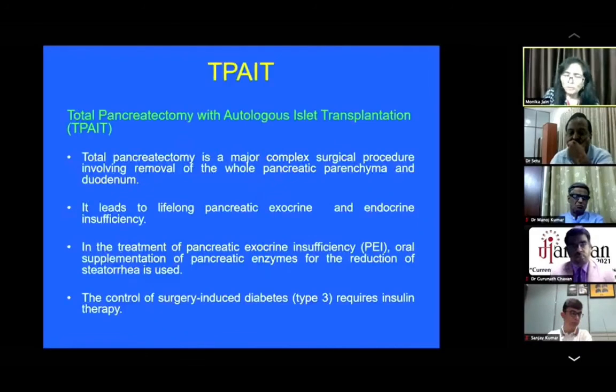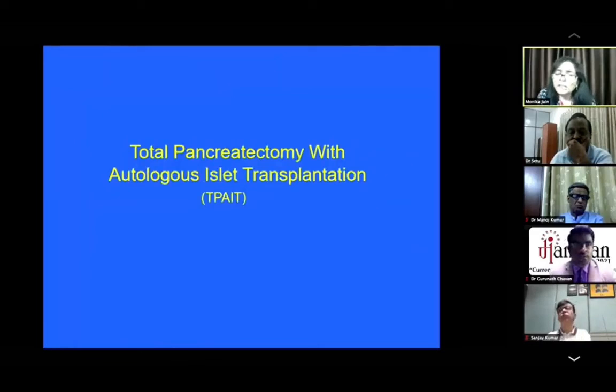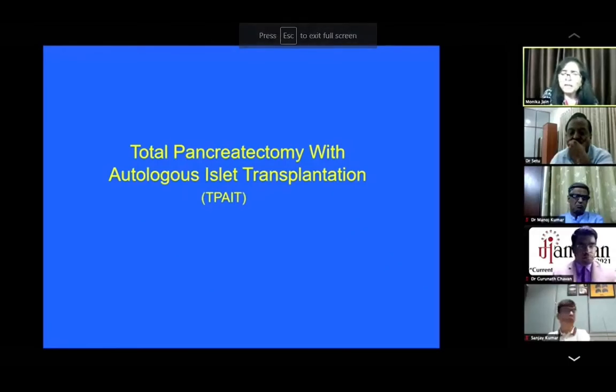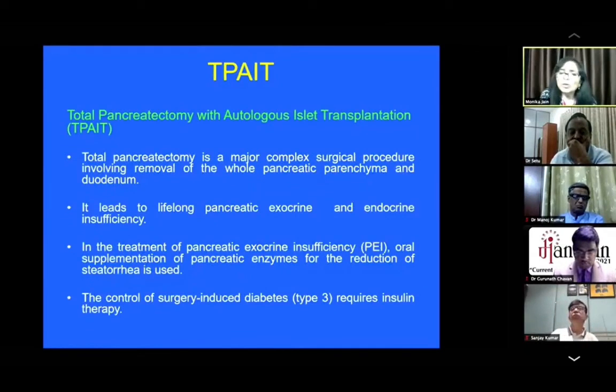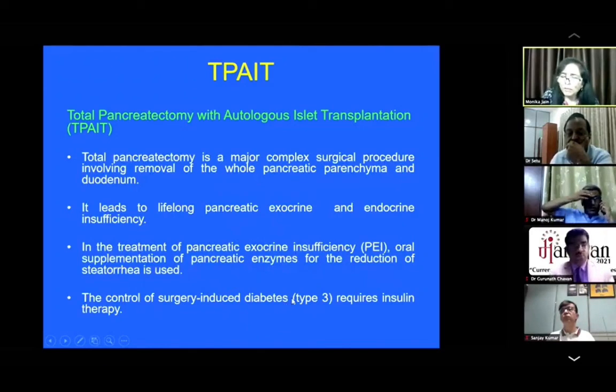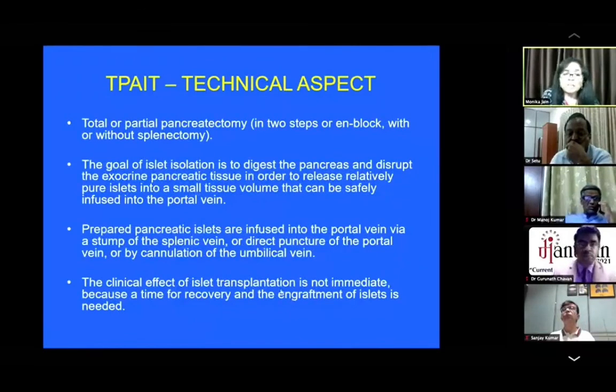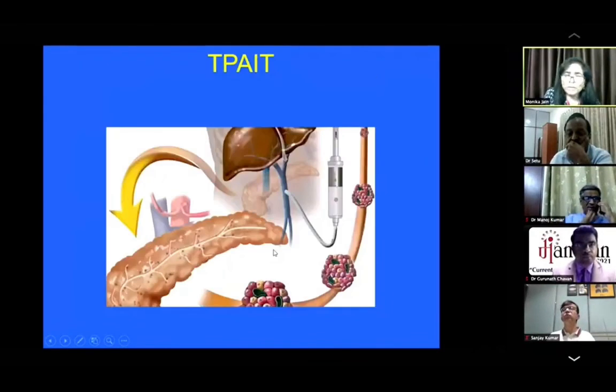A word about total pancreatectomy with autologous islet cell transplantation. This is a new thing coming up, not easily available in India, but this can be tried in patients. It is a complex procedure in which the whole pancreas is removed along with the duodenum, leading to lifelong pancreatic exocrine and endocrine insufficiency. The exocrine insufficiency can be taken care of by supplementation of PERT, and the control of surgery-induced diabetes requires insulin. I will just show the technical aspect diagrammatically.